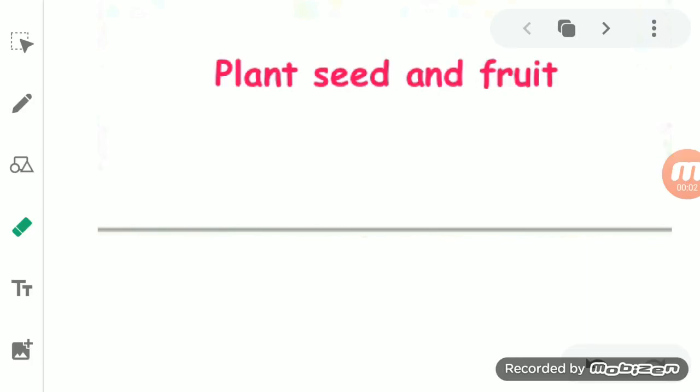Hello, students. Yesterday we studied the part of the plant, and that is the flower. We studied how the parts of the flower are divided. That is sepal, petal, stamen, and pistil.